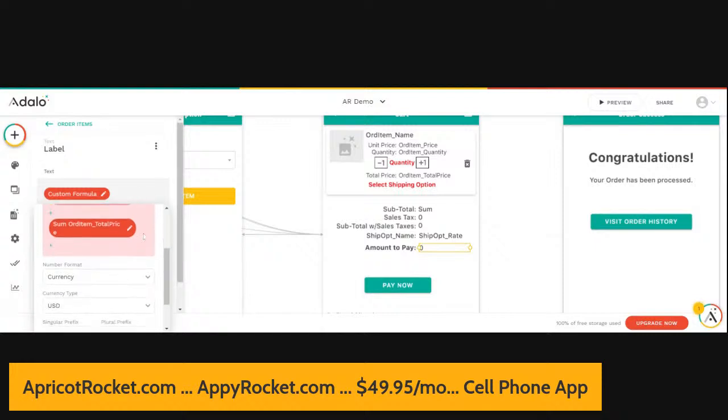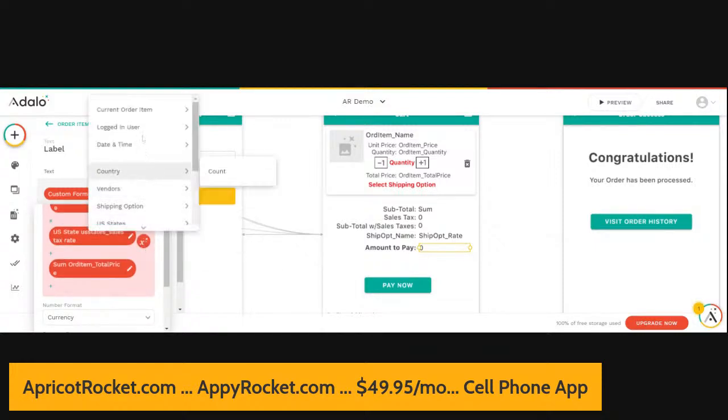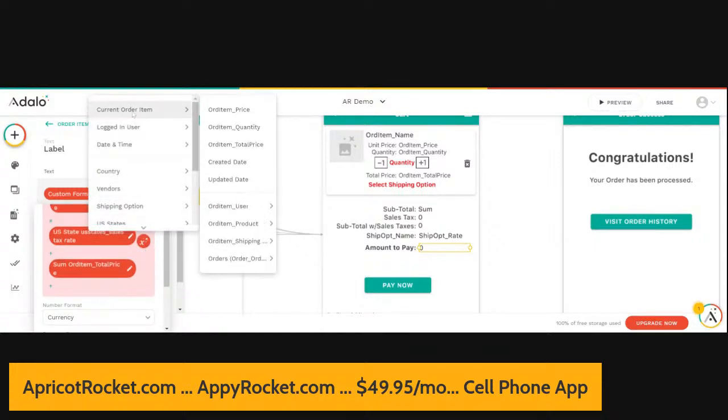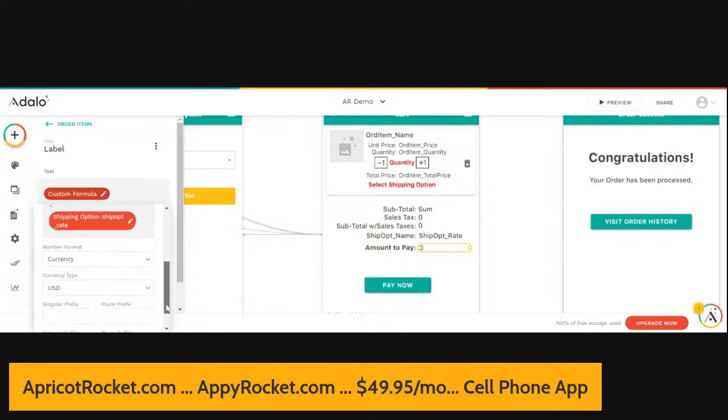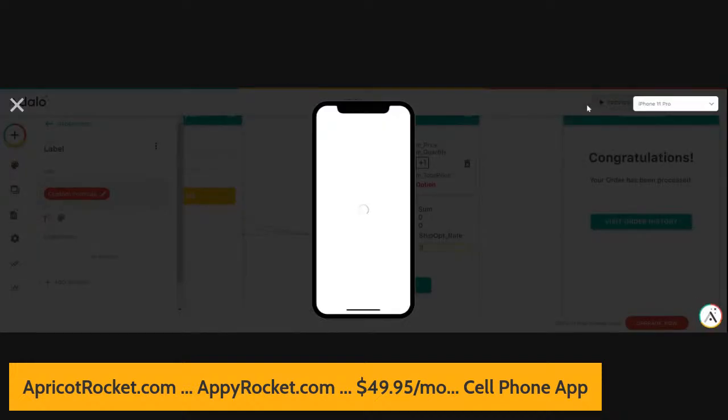and then we're going to put our cursor at the end, and we're going to plus the shipping rate. So I need to click here again, and we're going to get the order item shipping, here we go, ship rate. All right, so this should give us the value that we want. It's probably going to do so correctly now that we've reinserted the values. So let's go check and see if that is going to be the case.